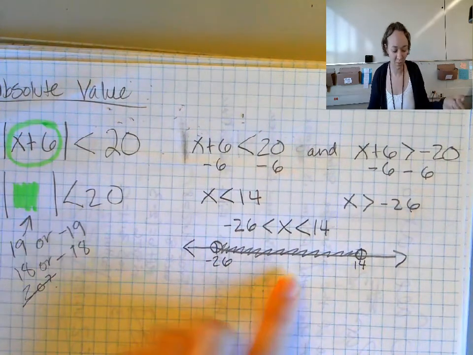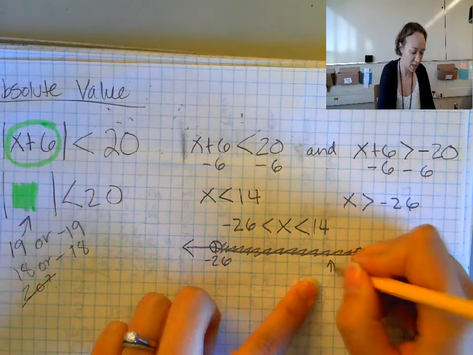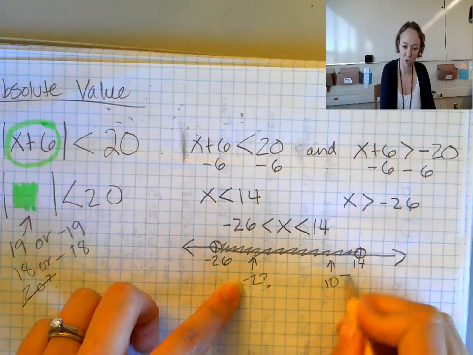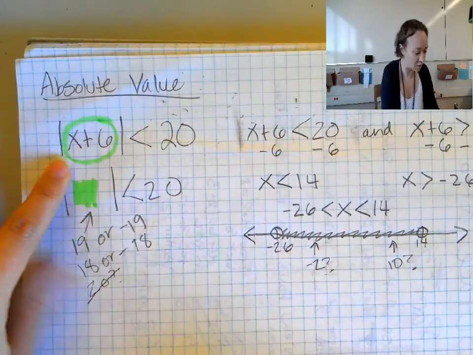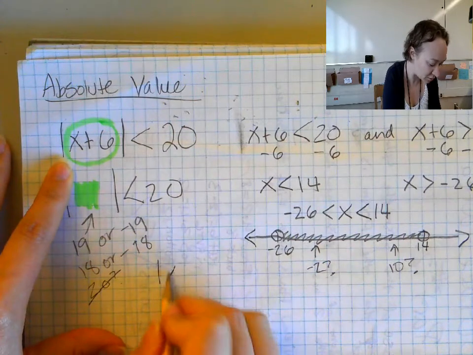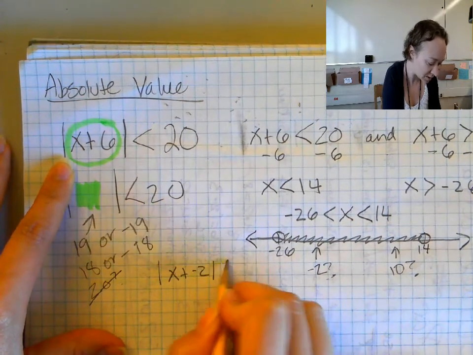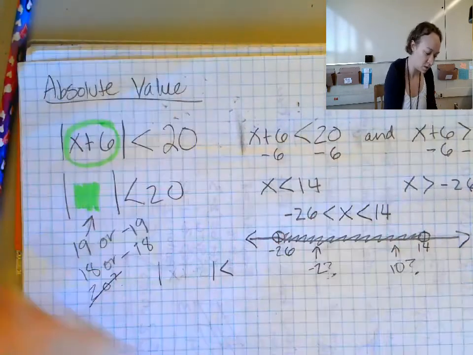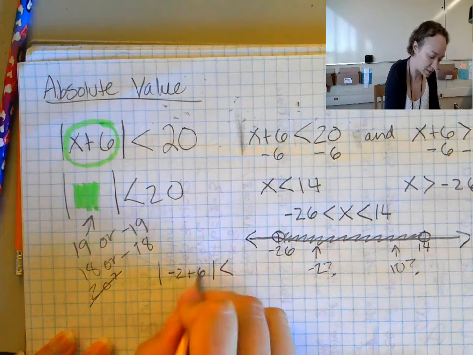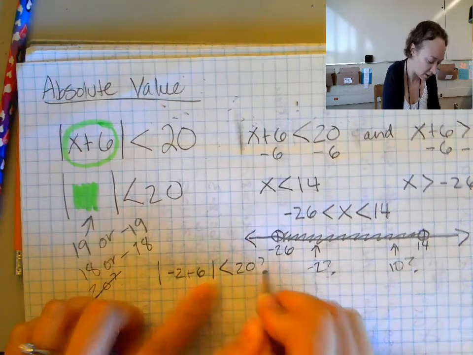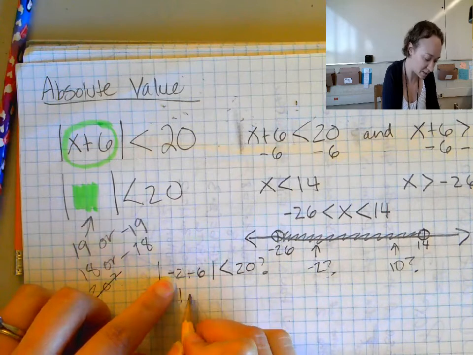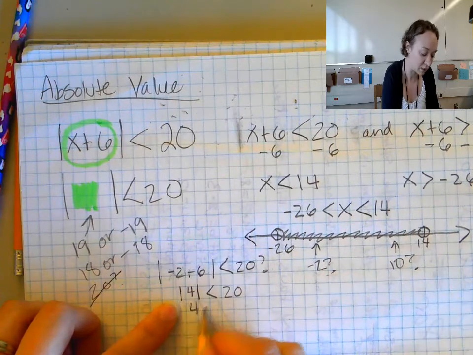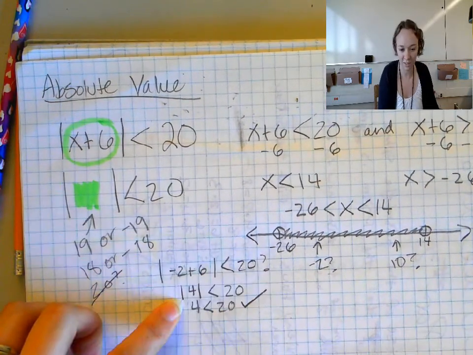And so then I pick some numbers in the middle, like maybe I'll pick 10 and negative 2. And I just try those back in the original. So does the absolute value of negative 2 plus 6 less than 20? Absolute value, negative 2 plus 6 is 4. Is the absolute value of 4 less than 20? Is 4 less than 20? Yes, it is, so that one works.